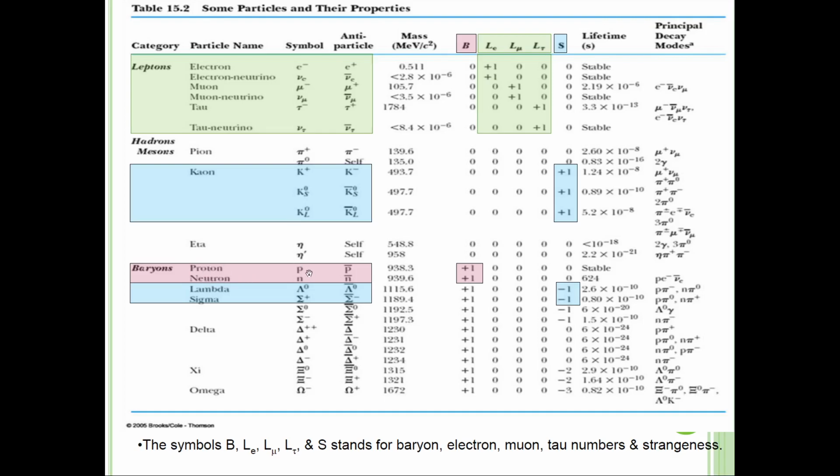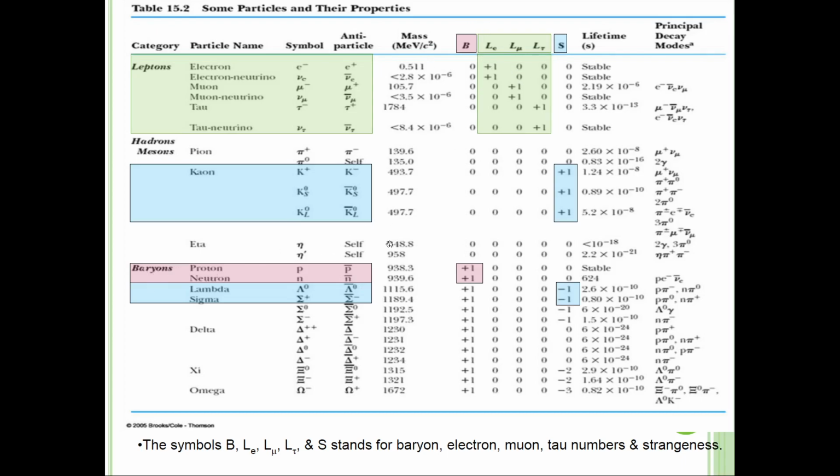The symbols are P and N. For the antiparticle, anti-proton, you can see the symbol has a bar on top of it. Some questions or books that you can refer to put a minus symbol after the P and N for the antiparticle.